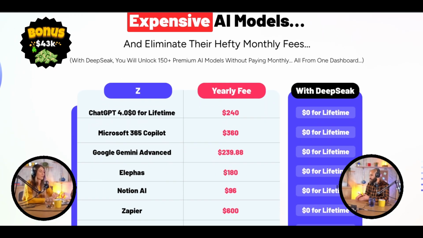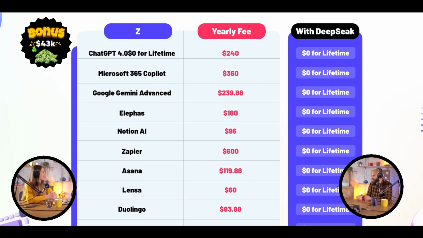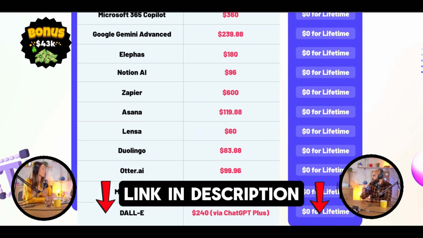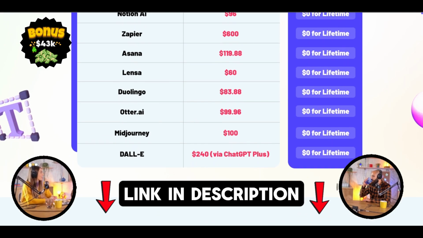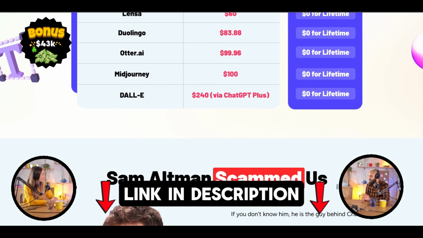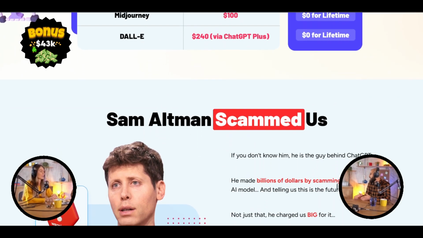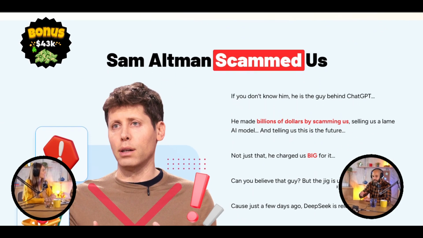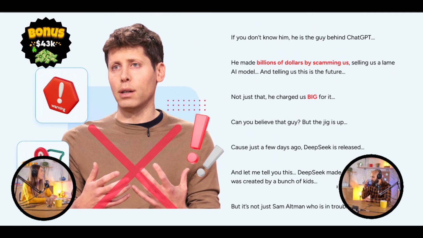So if I'm understanding this right, the R1 model isn't just about creating content or building websites itself. It's more like the brains of the operation, the thing that coordinates and controls all the other AI tools they have access to. Yeah, you got it. Think of it like an orchestra conductor. The R1 model might not be playing any instruments itself, but it's directing all the other musicians. It's telling them when to come in, how loud to play, and basically how to work together to create this harmonious symphony. Okay, that makes sense.